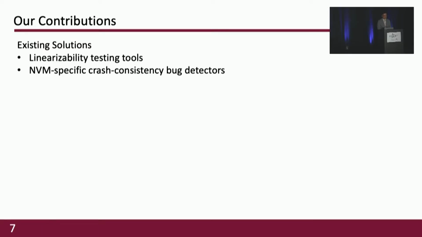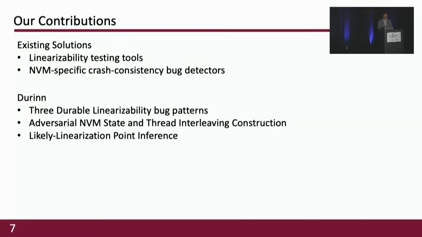It is non-trivial to extend them for durable linearizability because the testing space grows exponentially in 2 dimensions: crash states and thread interleaving. This work proposes Durinn. We present 3 durable linearizability bug patterns in the paper, and we propose adversarial crash state and thread interleaving construction, and the likely linearization point inference to allow Durinn to detect those bugs.